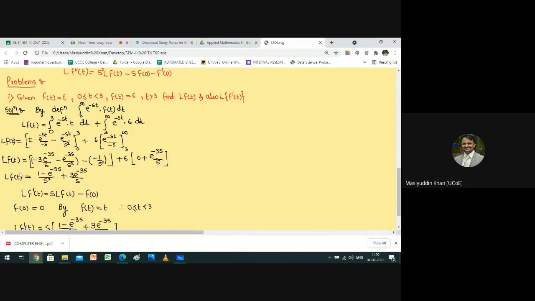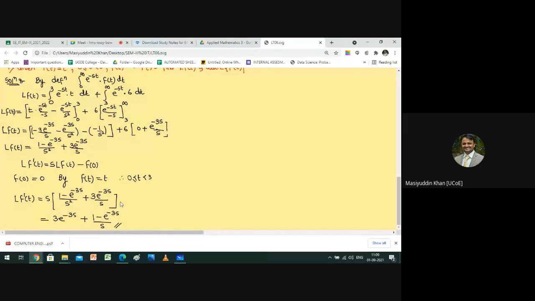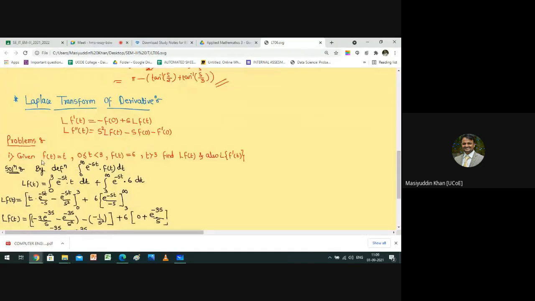In that example, we were supposed to solve the function properly. So जैसे आपका query यहाँ पे generate हुआ है कि यहाँ पे f of 0 ले, यहाँ पे भी हमने f of 0 लिया है. But the condition is clearly given. There are two functions given. One is f of t is equal to t, and the other one is given f of t is equal to 6. Here the limit point is what?